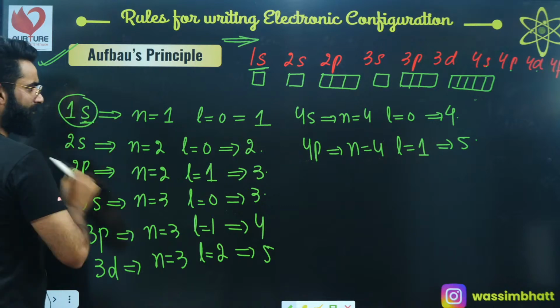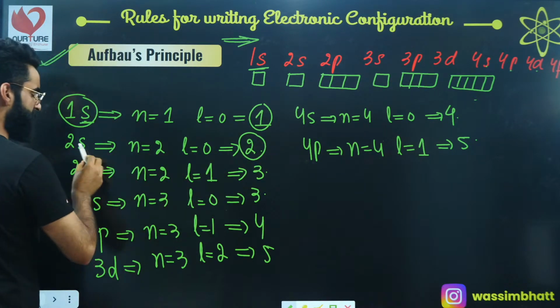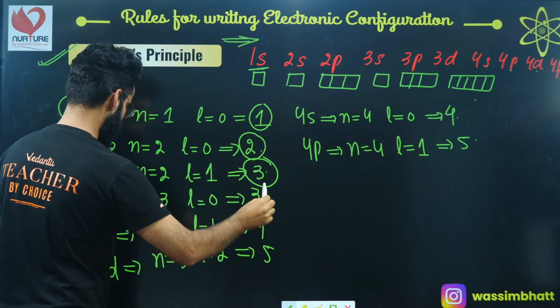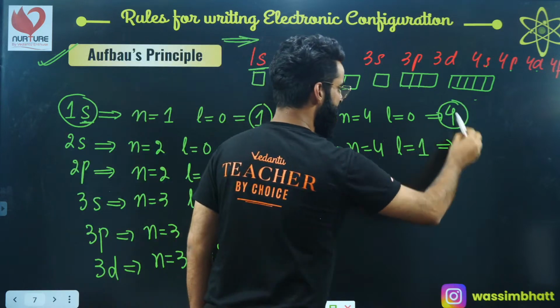For 1s, the value of n plus L came out to be 1. The value of n plus L came out to be 2 for 2s. Then n plus L is 3, n plus L is 4, n plus L is 5, n plus L is 4, n plus L is 5.